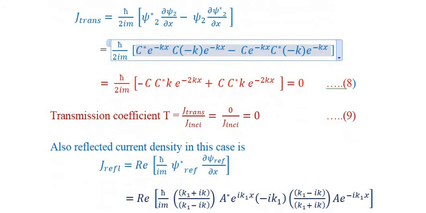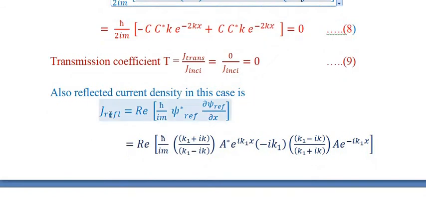So the reflected current density J reflection is equal to the real value of ħ upon im ψ* reflected ∂ψ reflected/∂x, or the real value of this is equal to ħ upon im. Substitute the value of ψ*, so that is equal to (k1 plus iκ) upon (k1 minus iκ) a* e raised to the power ik1x.